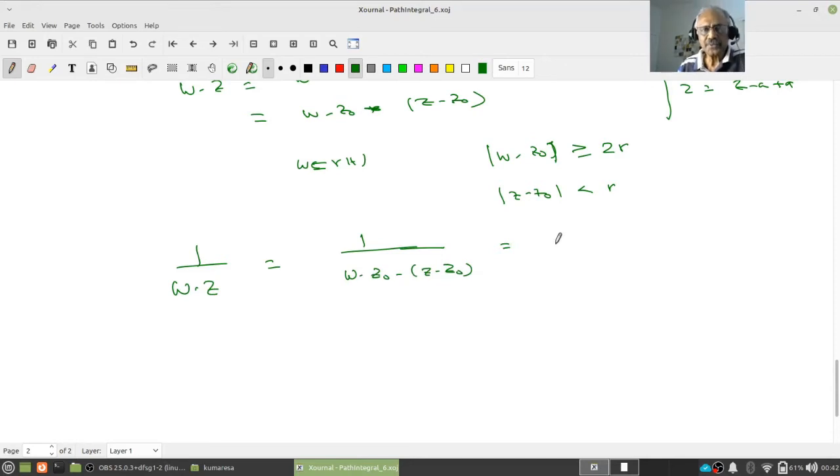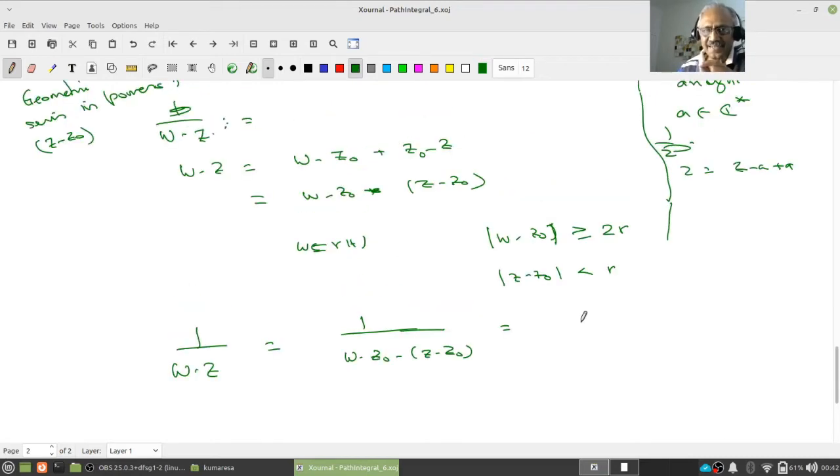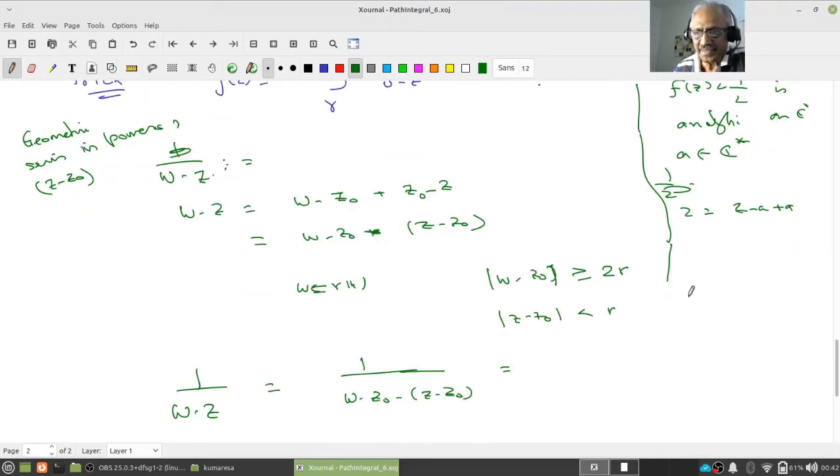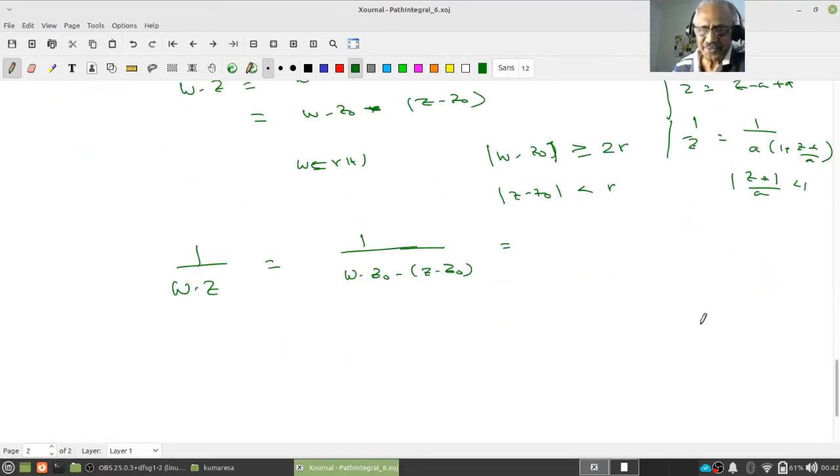So what do you think I should do now? The same thing. You see, this is why learning something is not just for understanding, just checking rigorously line by line is not enough. If you have understood that proof, you know what I did there. What I did there was the same thing. 1 upon z, I took 1 upon a into 1 plus z minus a by a. So if mod z minus a by a is less than 1, I can use geometric power series, geometric series for this. Same trick is what we are going to do.